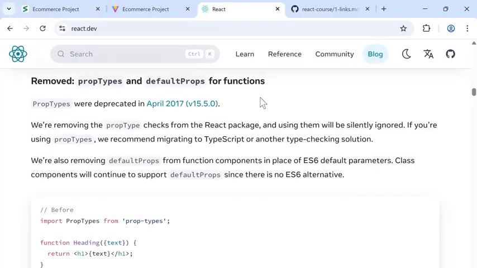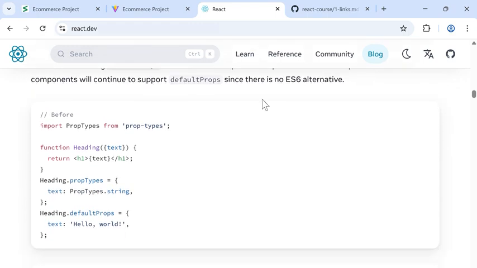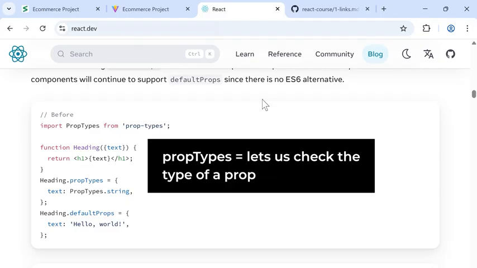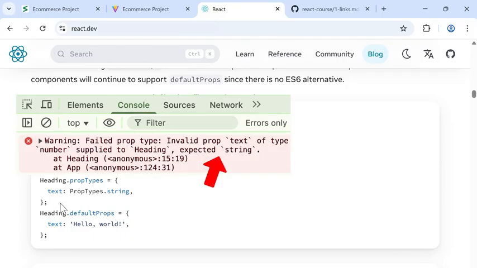The next change is removed prop types and default props. So prop types were an older feature of React. It basically lets us check the type of a prop. For example, here we can check if the prop text is a string. If we run this app and text is not a string, it would show a warning in the console.